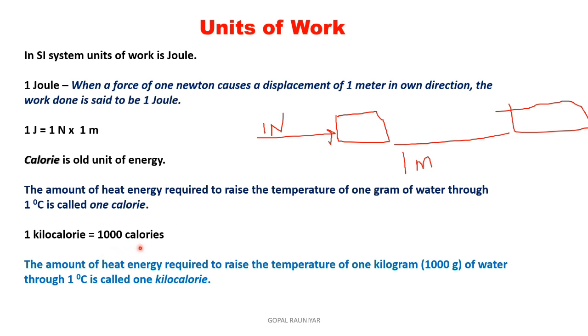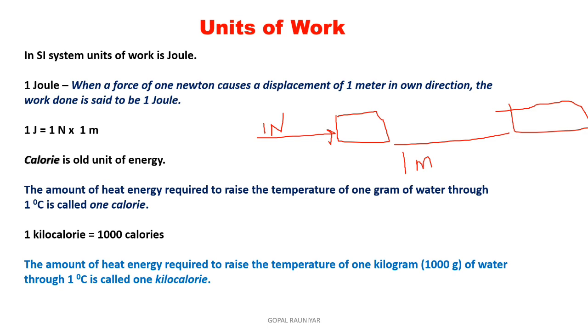So how can you define kilocalorie? Here the same definition: the amount of heat energy required to raise the temperature of 1 kilogram. For 1 calorie we have to use 1 gram of water, and for kilocalorie we have to raise the temperature of 1 kilogram of water through 1 degree Celsius. So 1 kilocalorie of energy is consumed.